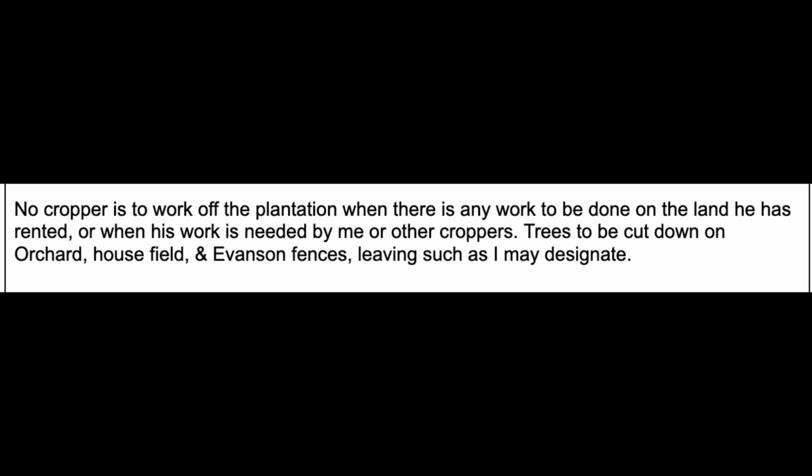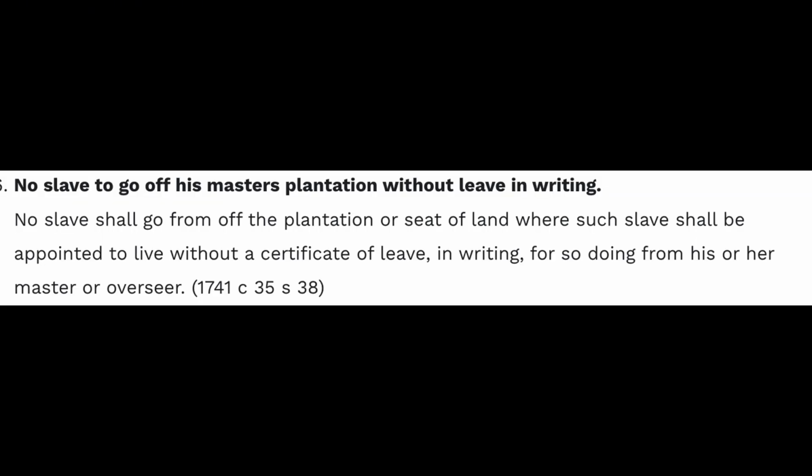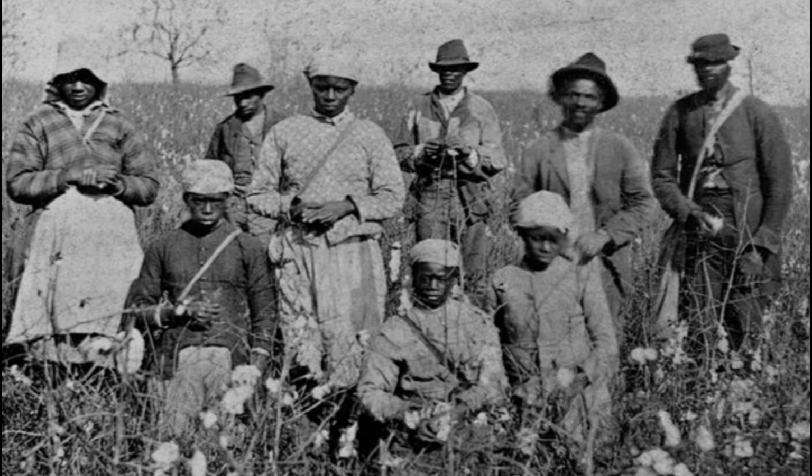done on the land he has rented, or when his work is needed by me, the landowner, or other croppers. This rule is extremely similar to the North Carolina Black Codes, which state, "No slave shall go off the plantation or seat of land where such slave shall be appointed to live without a certain certificate of leave in writing, for so doing from his or her master or overseer." Both of these rules force African Americans to stay on the plantation unless they are permitted by their landowners. Although they are supposed to be free from slavery, the conditions are nearly the same.